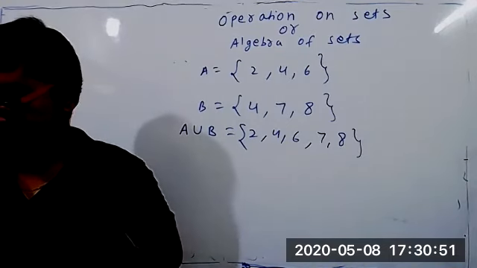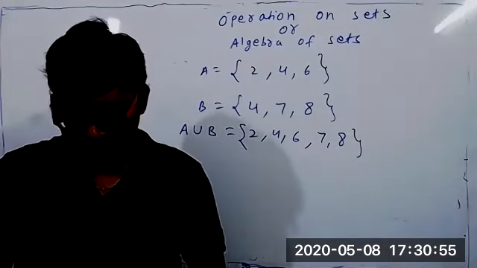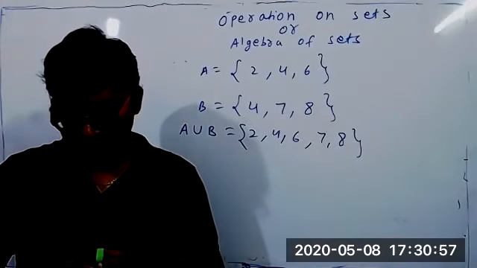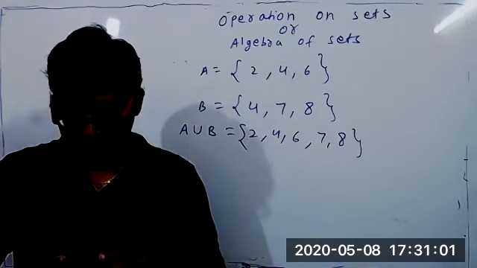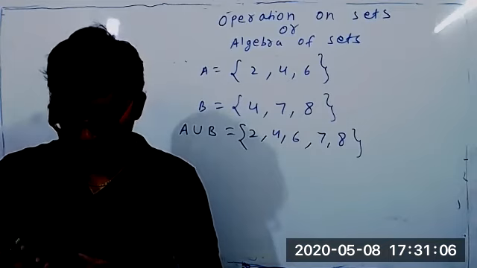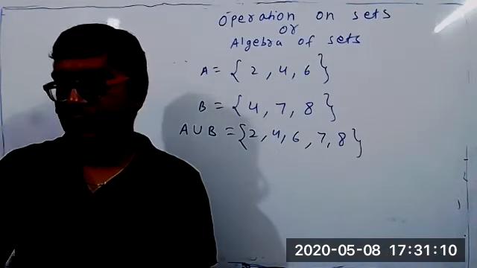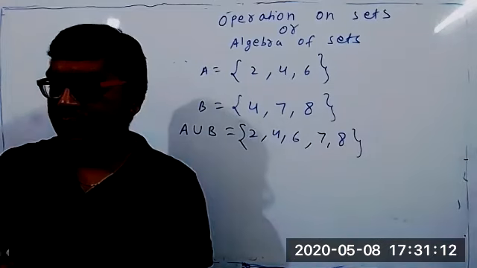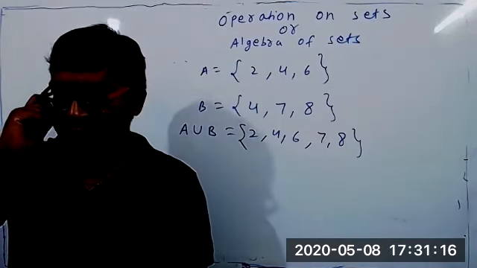Sir, I have a doubt. A union B is a superset of both A and B, no, sir? Correct. Next doubt? The order won't matter, right? As I told you, in a set, order doesn't matter. So anywhere you write, no problem, because A union B is a set only, student. Any other doubt?